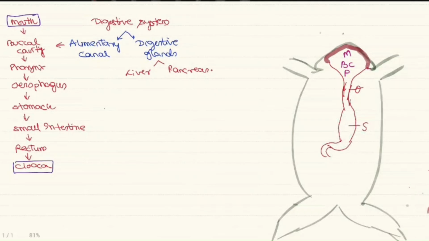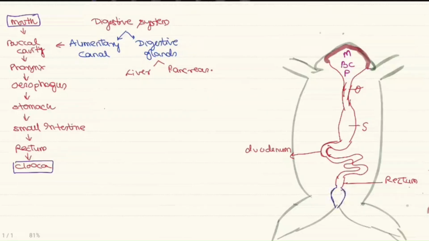From the stomach we have the small intestine. The first part of the small intestine, which is a U-shaped structure, is called as the duodenum. The small intestine opens into the structure called as the rectum. And this rectum will open into a common passage called as the cloaca. So, cloaca is a common passage for digestive, excretory, and reproductive structure. So these are the basic parts of the alimentary canal.